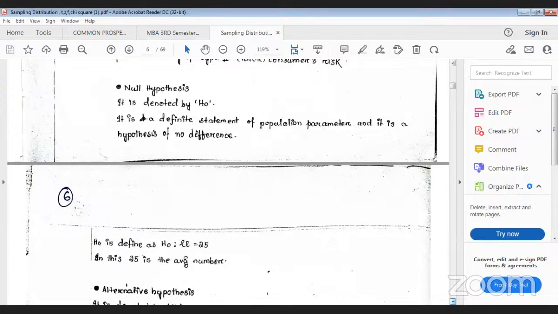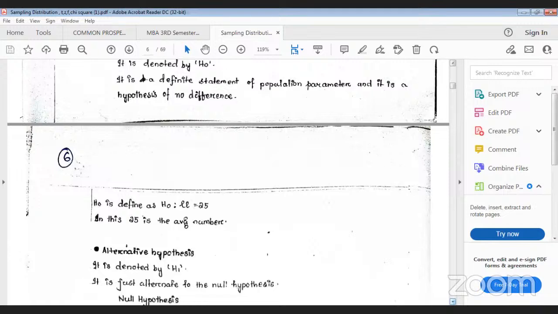And I have given you one example: the average mark of the students, suppose it is 25. Always you have to write the population statement, the population parameter. You cannot write the sample because you have to test for the population only. So what are the population parameters? Mu and sigma, already I have told you. That's why I have given one example, H0, the null hypothesis. Always it is a definite statement about the population parameter, because you always have to draw the conclusion about the population by testing the sample only.